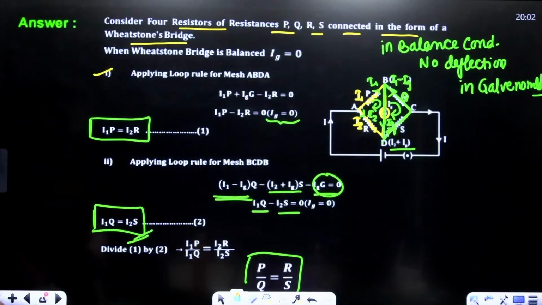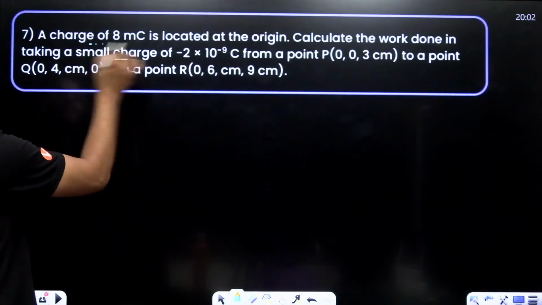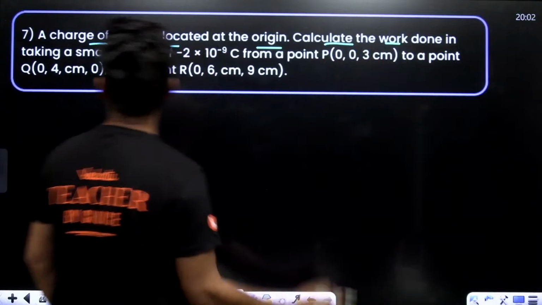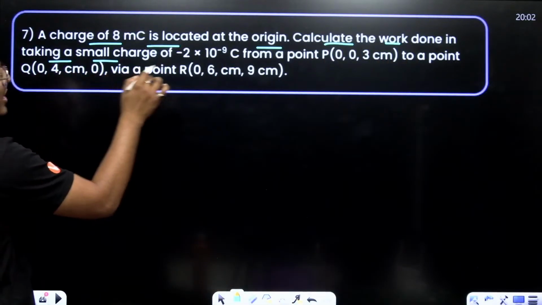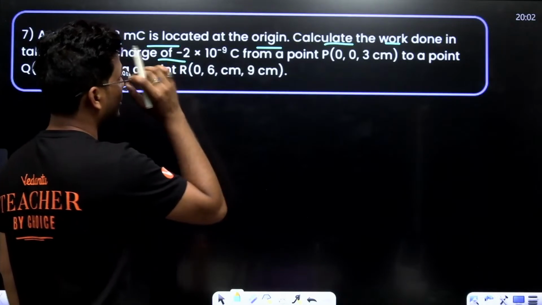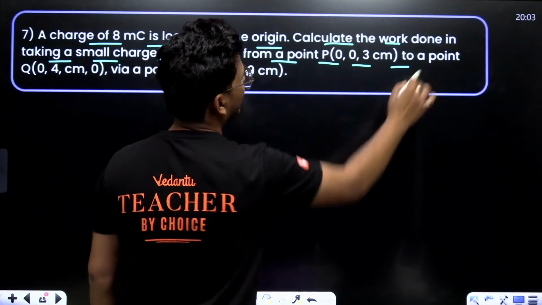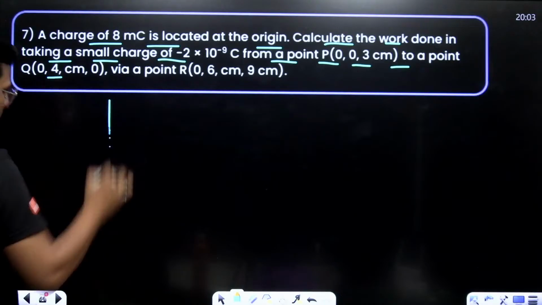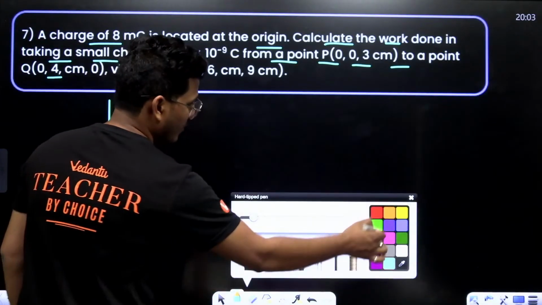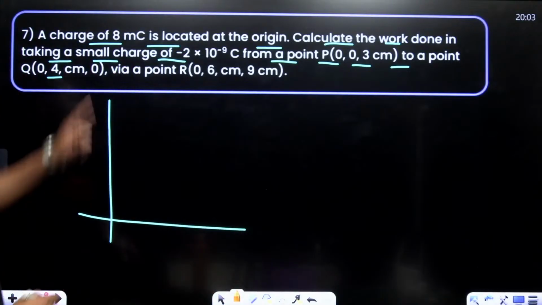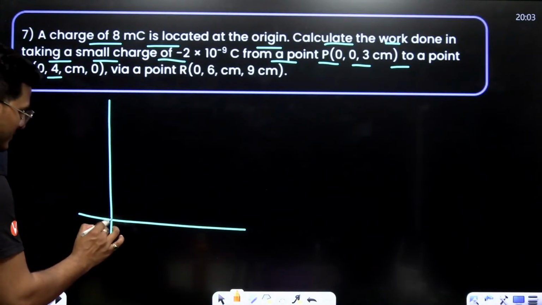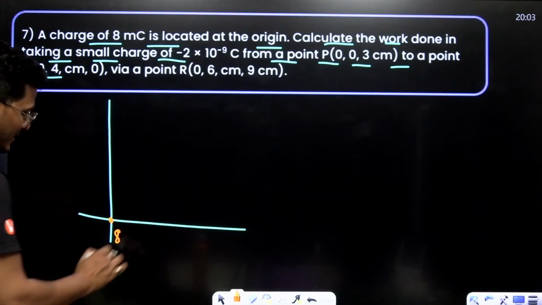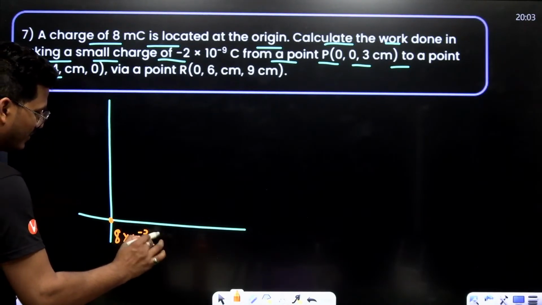Now moving to next. A charge of 8 microcoulomb is located at the origin. Calculate the work done taking a small charge of this much from a point P to a point Q. See, what they want to ask: a charge of 8 microcoulomb, that means 8 times 10 to the power minus 3 coulomb.